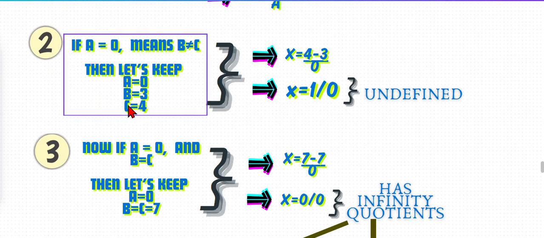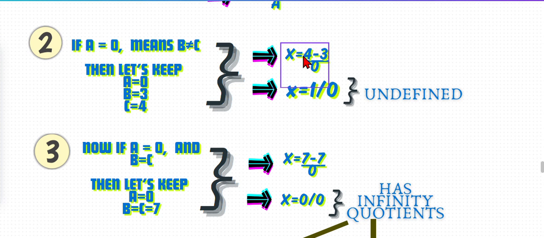So a is equal to 0, but b is not equal to c. As I told, there would be no solution. Let's see how. Let's keep a is equal to 0, b some number like 3 and c like 4.